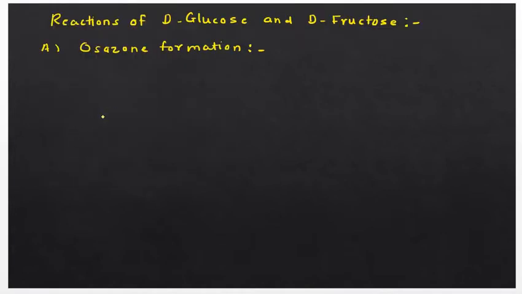One thing which is very important to state here is that the reactions of D-glucose and D-fructose are due to the presence of active groups like the alcoholic OH group and the carbonyl group, which is present in the form of an aldehyde group or a ketonic group. So the first reaction we have to study in this video is osazone formation.